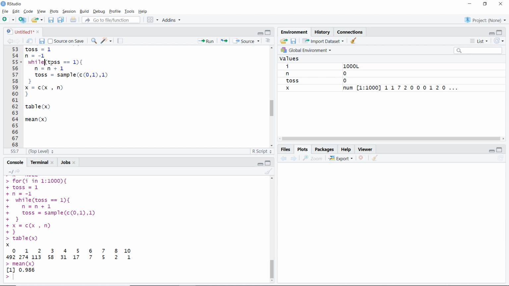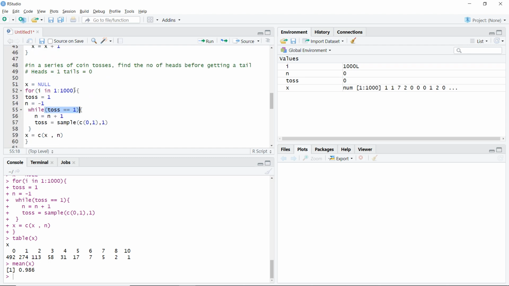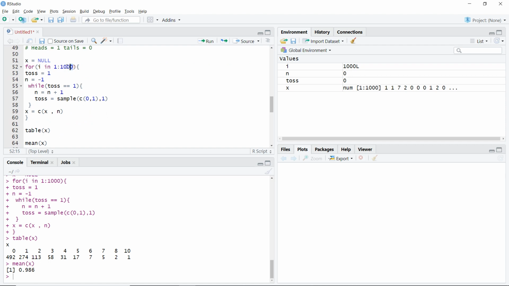So in this case, the while loop was important because I did not know how many times I should run this particular loop to make sure that I get a tails. Here I knew I want to do the simulation 1,000 times, so therefore I used a for loop, and here I used a while loop. When I know for sure how many times I need to do this loop, I should use a for loop. When I do not know, then I should use a while loop. And here there will be a condition that can be true or false. As soon as it becomes false, our loop ends.